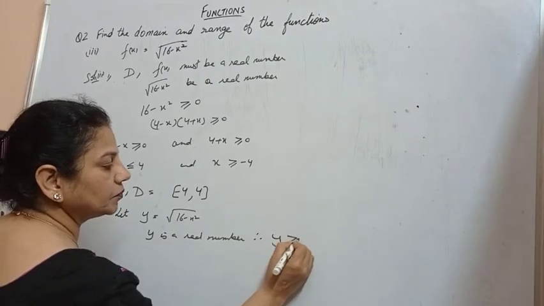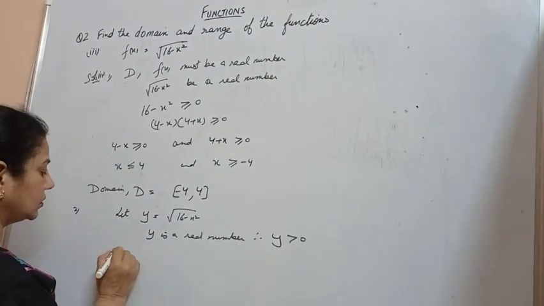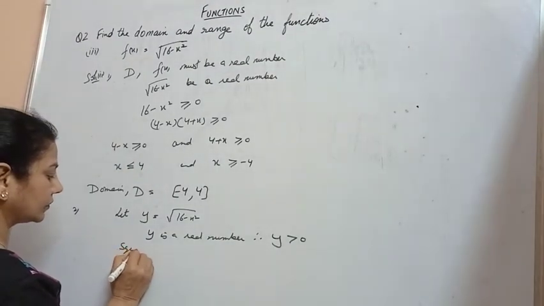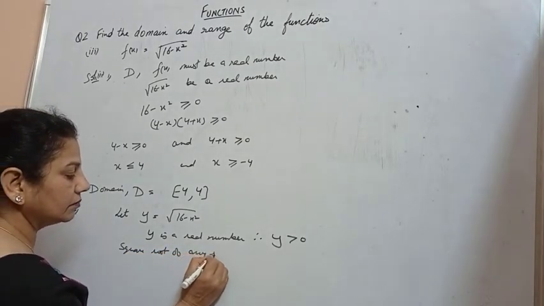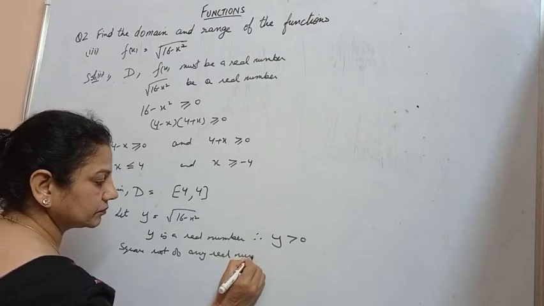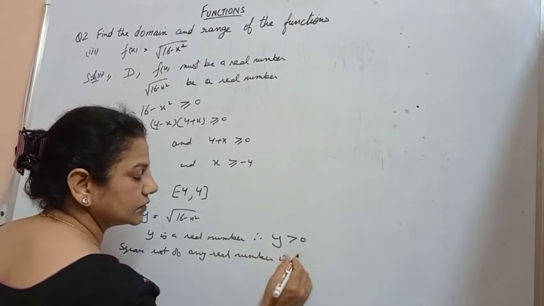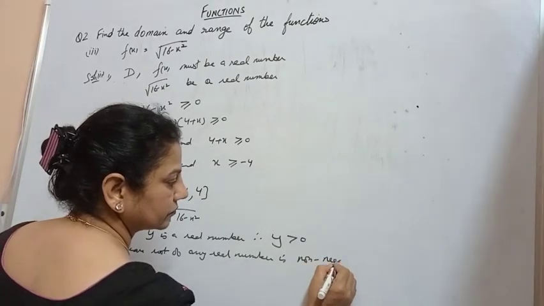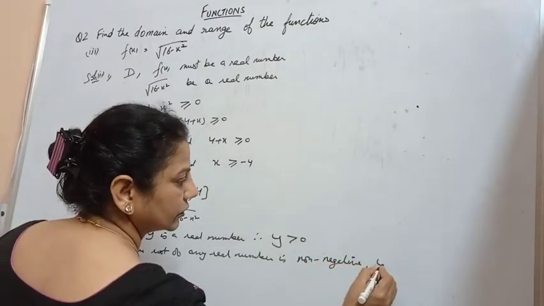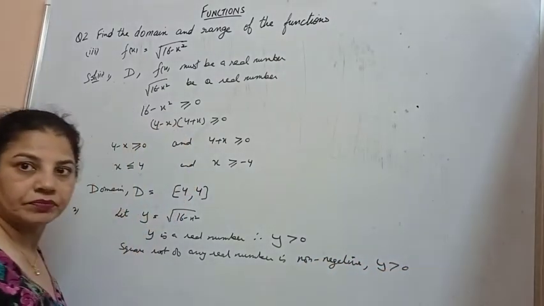Therefore, y should be greater than or equal to 0 because the square root of any real number is non-negative. Therefore, y is greater than or equal to 0.